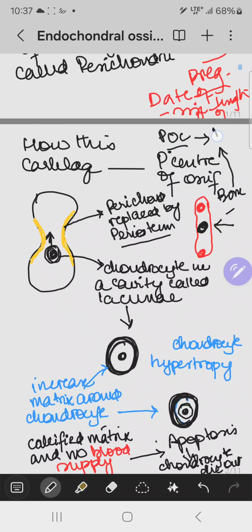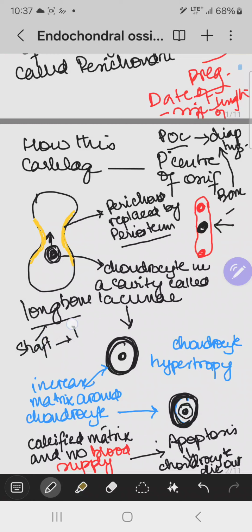That bone is basically the diaphysis. What is diaphysis? Diaphysis is basically the shaft of the long bone. Remember one thing, that endochondral ossification is taking place in the long bones. So the shaft is formed by the primary center of ossification.